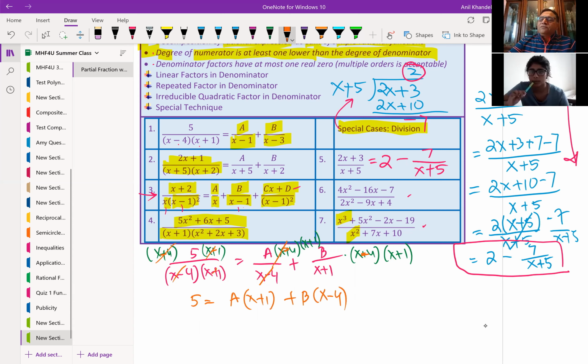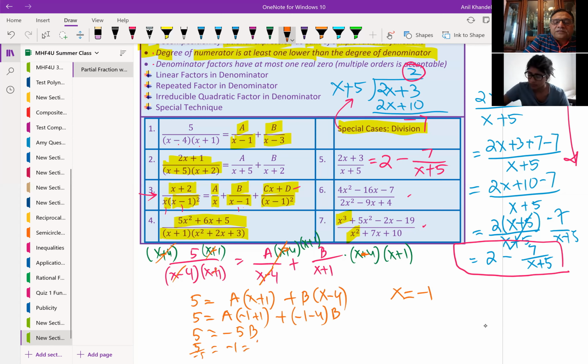That is how you also work with fractions, correct? Similar concepts, right? Now look here. If I put x equals minus 1, then what happens? The bracket with a will be 0, right? So a times minus 1 plus 1 means a is multiplied by 0 now, plus b times minus 1 minus 4. So we can say 5 is equal to b times minus 1 minus 4, which is minus 5, so minus 5b. Is that okay? So when you divide 5 by minus 5, you get minus 1, which is the value of b. Is that clear to you? So you got the value of b as minus 1.